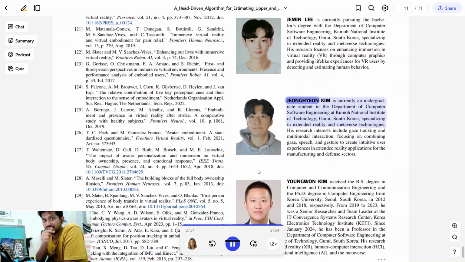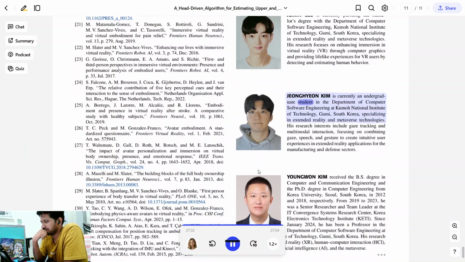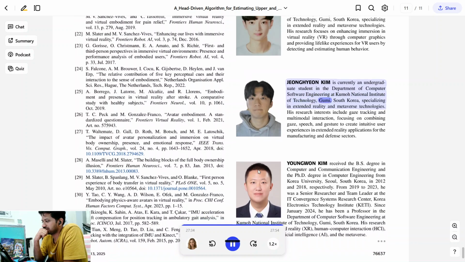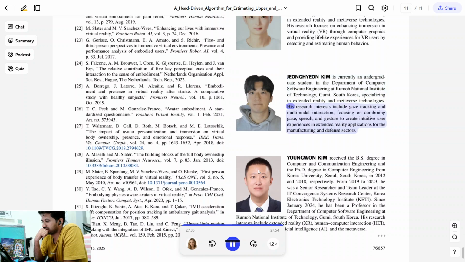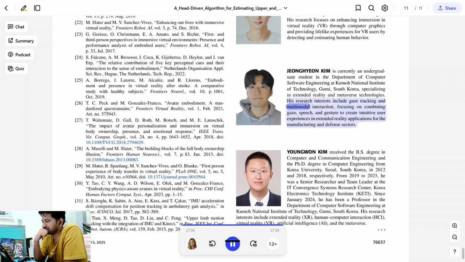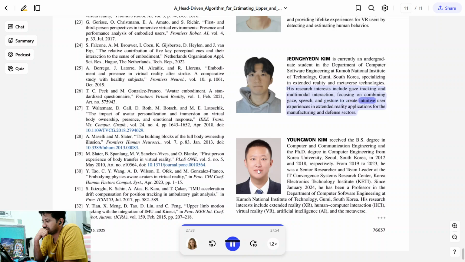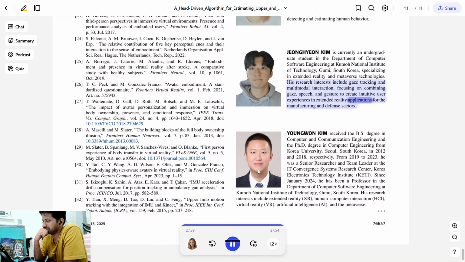Jongyeon Kim is currently an undergraduate student in the Department of Computer Software Engineering at Kumoh National Institute of Technology, Gumi, South Korea, specializing in extended reality and metaverse technologies. His research interests include gaze tracking and multimodal interaction, focusing on combining gaze, speech, and gesture to create intuitive user experiences in extended reality applications for the manufacturing and defense sectors.